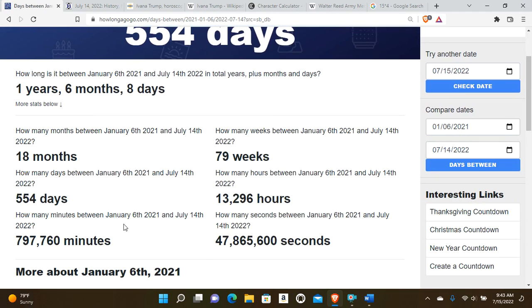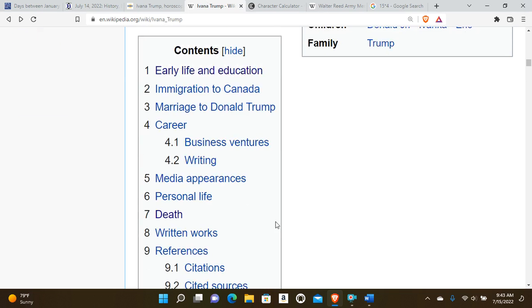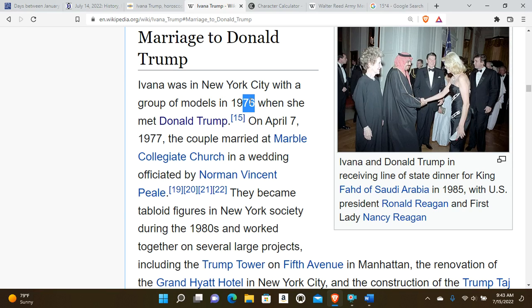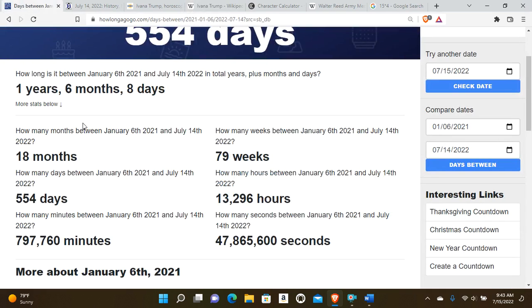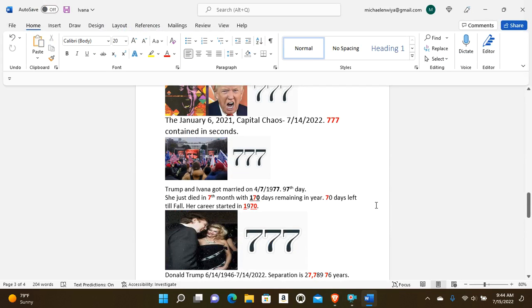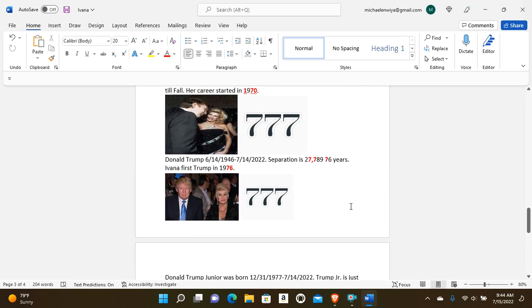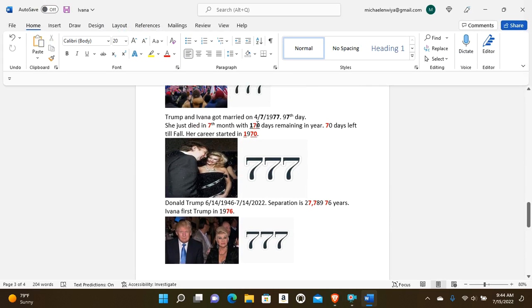Ivana Trump and Donald Trump met each other in 76. Now look at this. 76. And you can see they got married on 4/7. Freemason compass, 47 degrees. Trump's middle name is John. John, the numbers is exactly 47. And the date they got married was 7/8, 1977, the 97th day of the year.